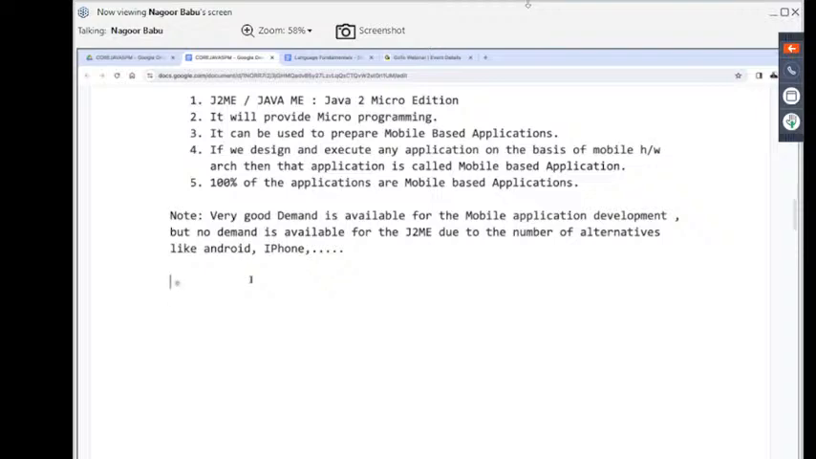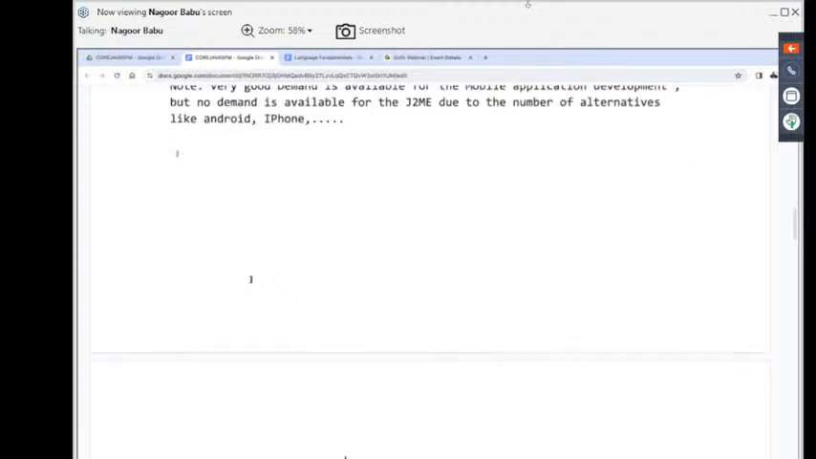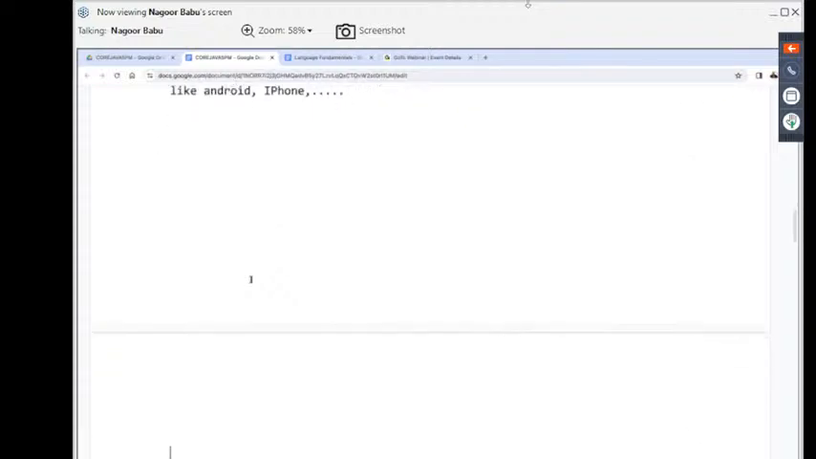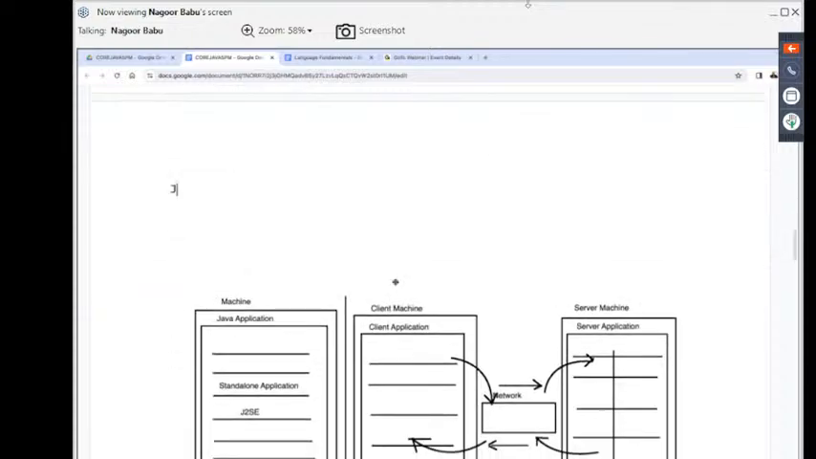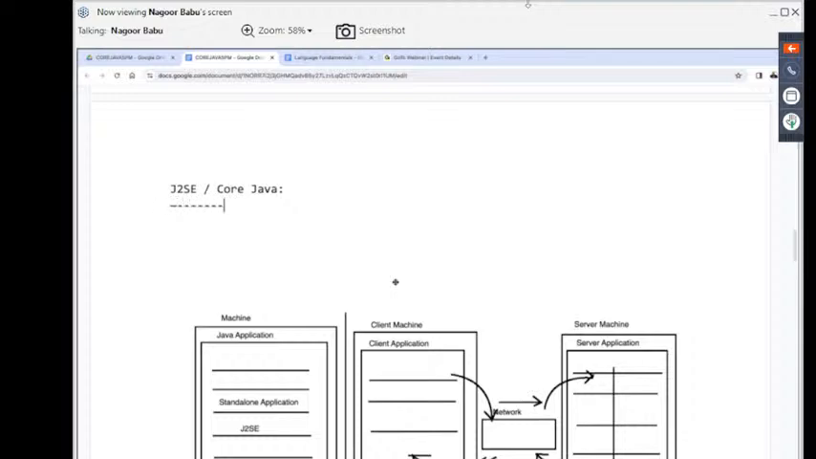All right. Now let's move on to the J2SE syllabus content. Observe carefully. Move on to J2SE, or core Java. Directly, I'm going to start the J2SE or core Java content.